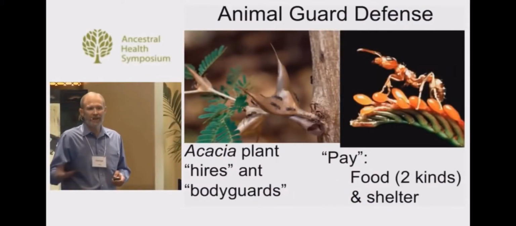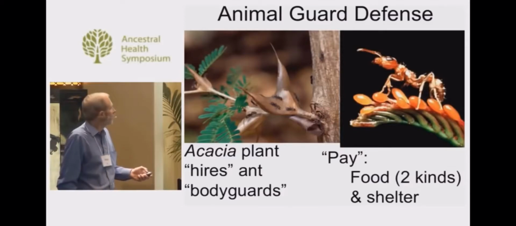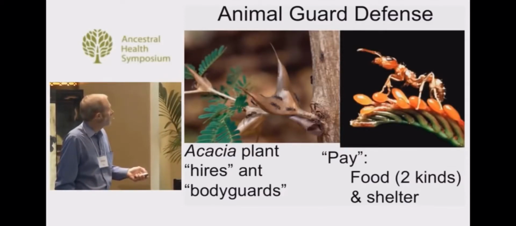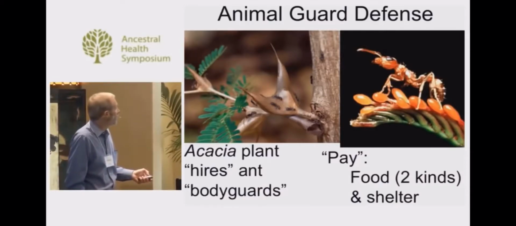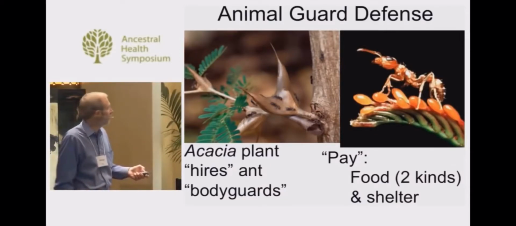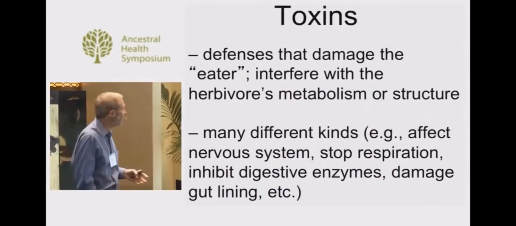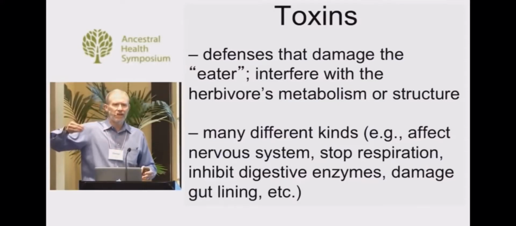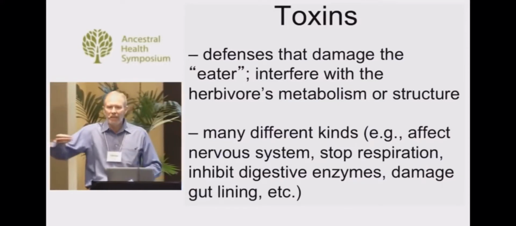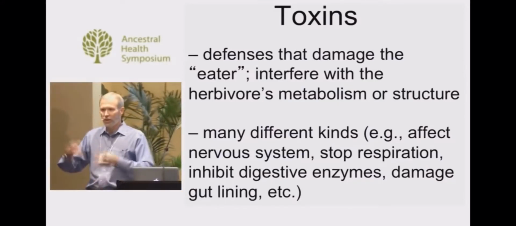There are a lot of plants that actually hire ants using various types of rewards, different kinds of food, shelter, and these ants, in fact, defend the plants vigorously from their predators, actually attacking things that would try to eat the plants. Toxins, as I say, are defenses that damage the eater. And I think of these as things that either disrupt the metabolism or the structure.